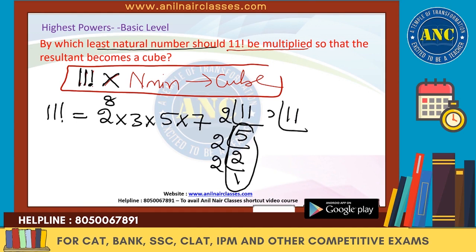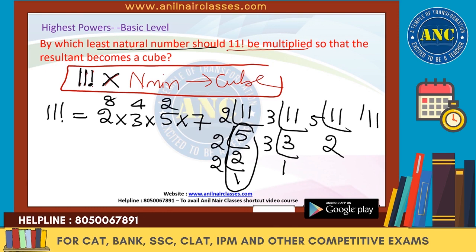For 11, 3 threes are 9, 3 ones are 3, 3 plus 1 is 4, so 3 power 4. For 11, 5: 5 twos are 10, so 5 square. For 11, 7: 7 ones are 7, so it is 7 power 1. Now, what do you mean by a cube?